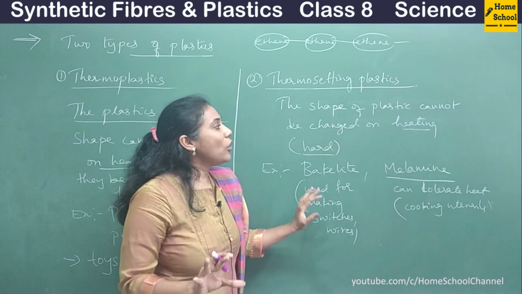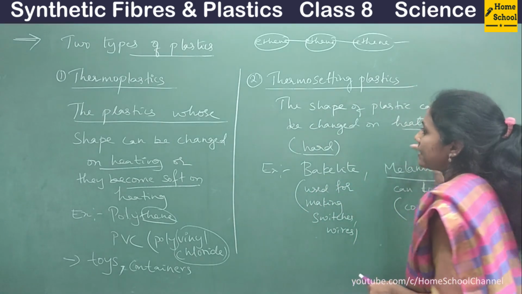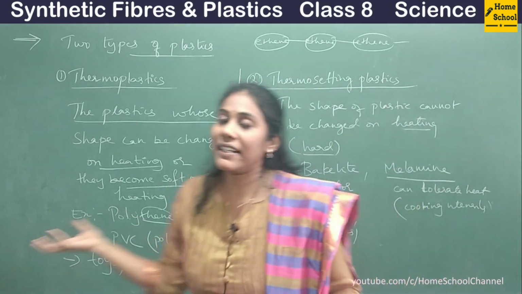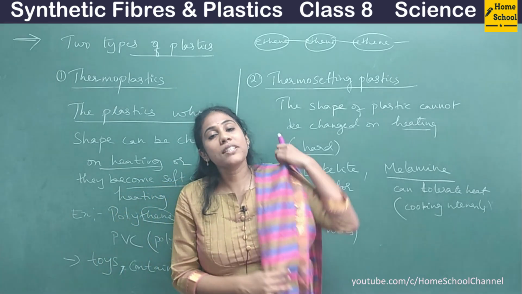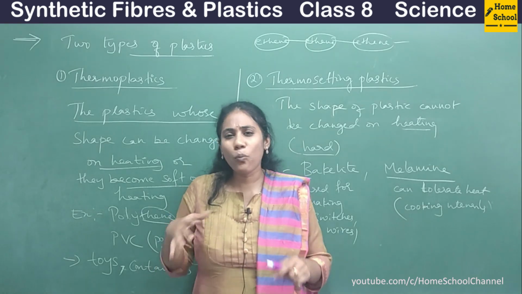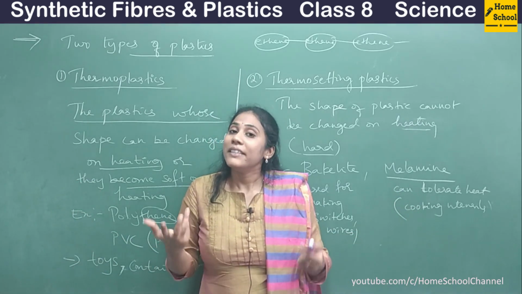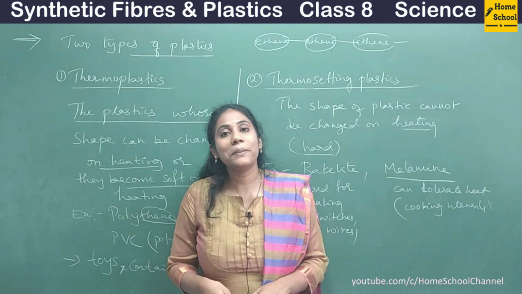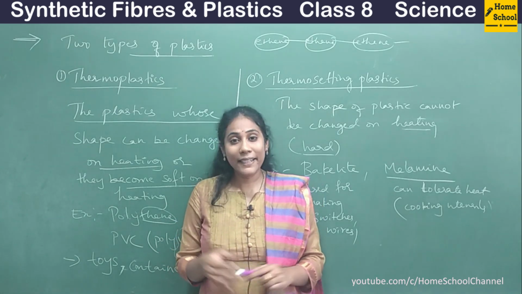Okay, so this is all about the two types of plastic, thermoplastic and thermosetting plastic. So definition is important, examples are important, and where they are used, that is also important. So that's all about today's class, and in my tomorrow's class I will talk about characteristics or properties of plastic. So why do we use this many plastics everywhere for everything? It's because they do have some special properties that make things more convenient and comfortable, right? So let us discuss those special properties of plastic in my next video.